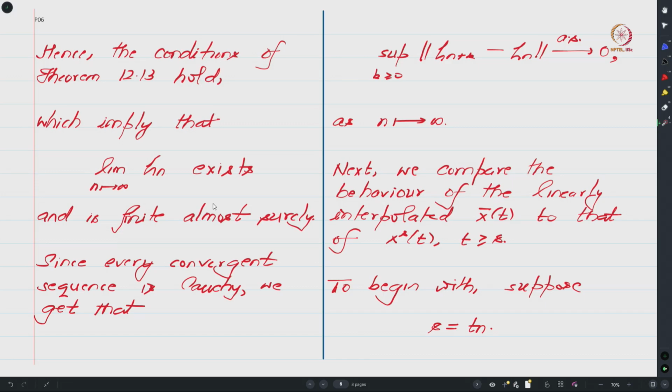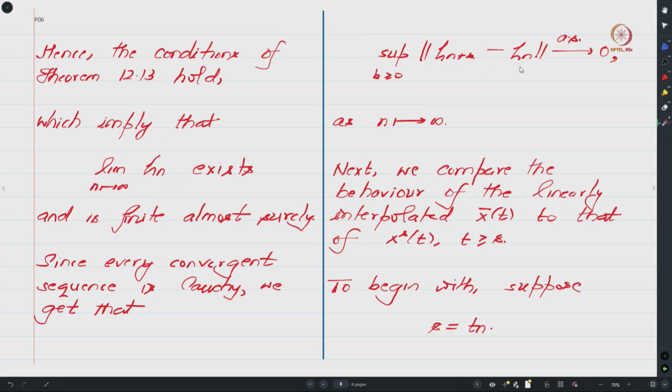Is this okay? And since we are in R^d, that is your d dimensional Euclidean space, we know that every convergent sequence is Cauchy, and since every convergent sequence is Cauchy, one can conclude that if you look at the difference between zeta n plus k and zeta n, take their norm and take the supremum, right, then this expression goes to 0 almost surely. So this statement we get for free from the fact that your zeta n actually converges, right.